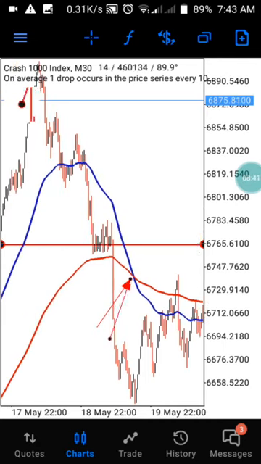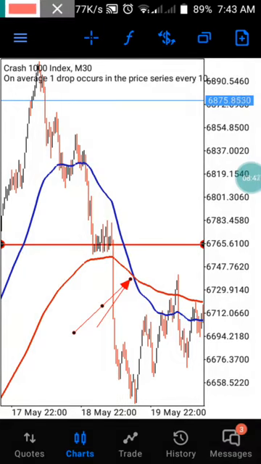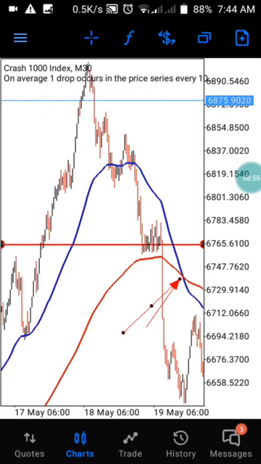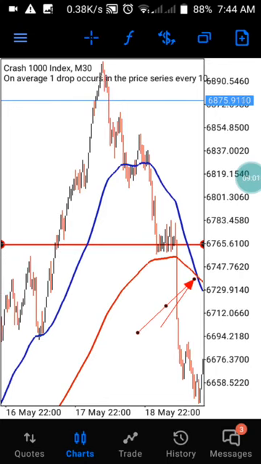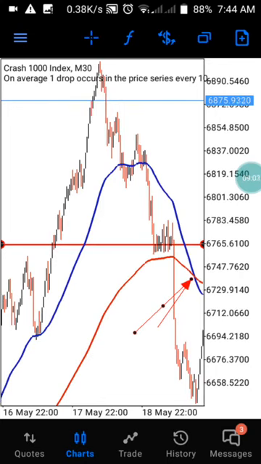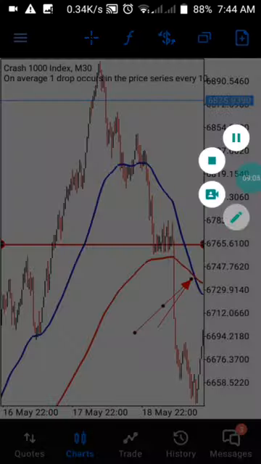We see another crossing area here, and this one was giving us a crossing of downtrend. I told you guys that anytime we are having our blue line on a downtrend, it's giving us a downtrend. So what you are going to do is move it closer to the price, and the next thing you do is to check the average.